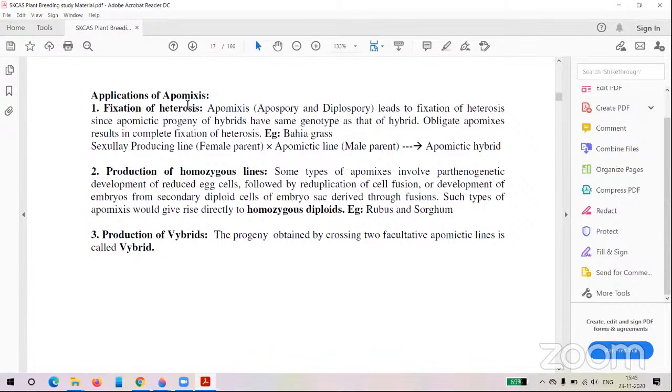Otherwise you cannot use the hybrids for more than one generation. That means it is mainly involved in the fixation of heterosis.